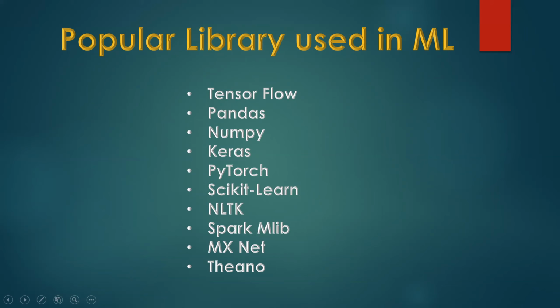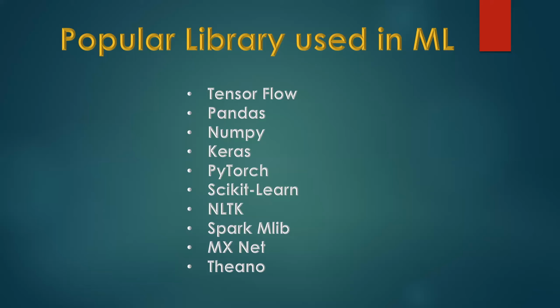I used to use only four of these, which are TensorFlow, Pandas, NumPy, and Scikit-learn. If you want to get your hands dirty with machine learning, just go through these libraries. If you just google these names, you will get tons and tons of data about them.